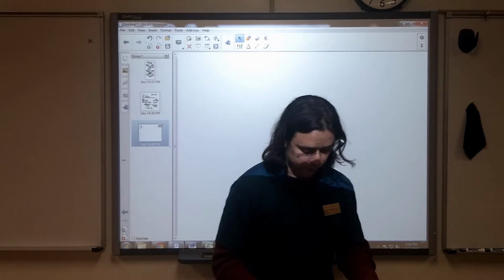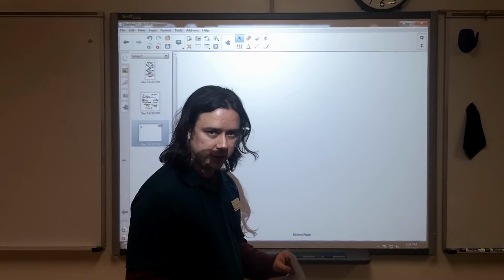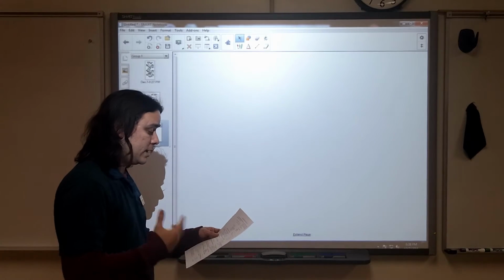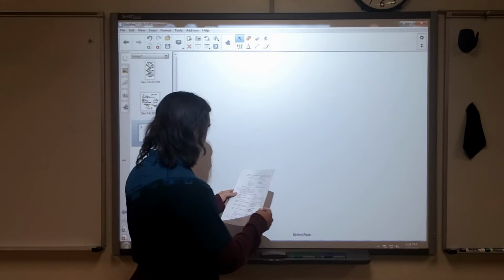Okay, so another one for us to take a look at. This one's a little bit different. It deals with some of the material that we covered later in class, which is impulse. So in this one, the problem says